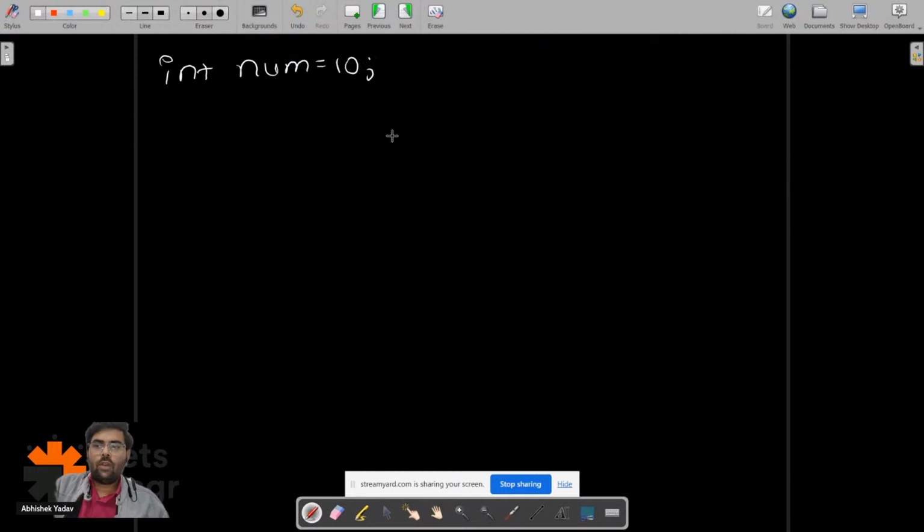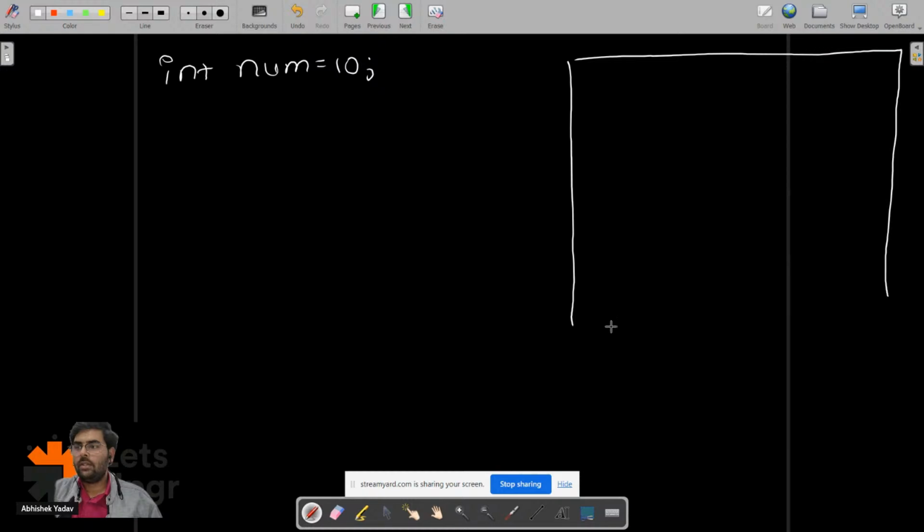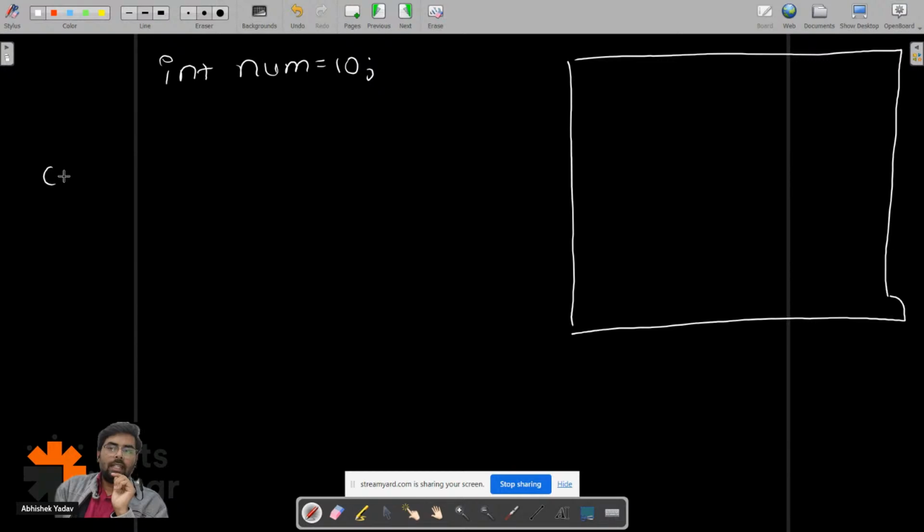So if I take the example of int num is equal to 10, what will happen behind the scene? We have the computer memory, and our computer understands 0 and 1.